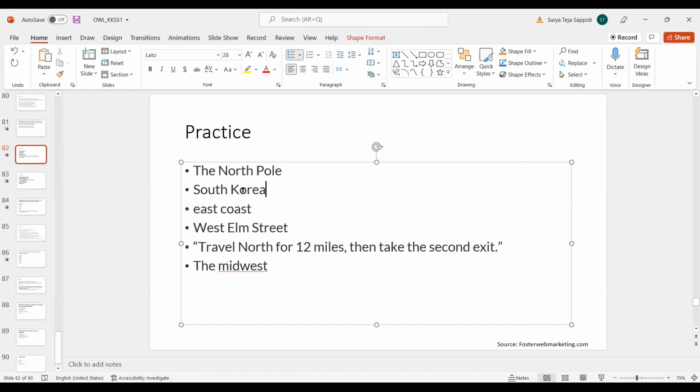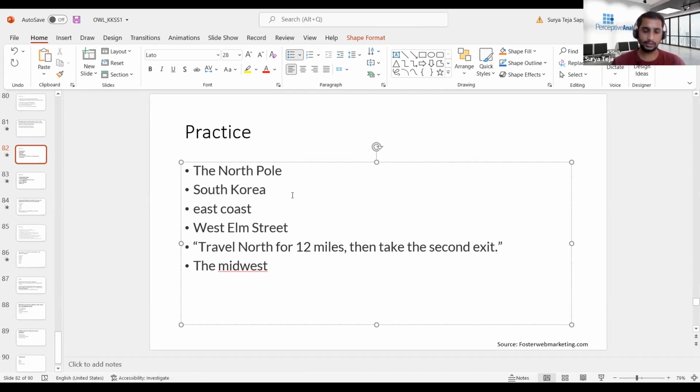Right. So South Korea is a complete name. South Korea, North Korea, it is acting as a proper noun here, not a common noun. If we say Korean countries or something like that, then K would be capitalized and C would be small, because country is a common noun. But here South Korea is a complete noun, it is a name. So S has to be capitalized and K has to be capitalized.